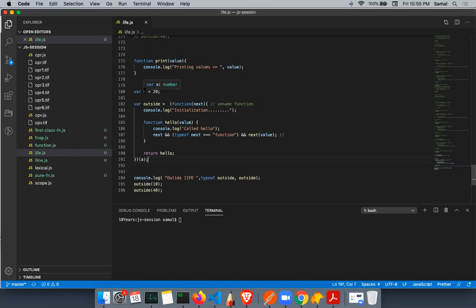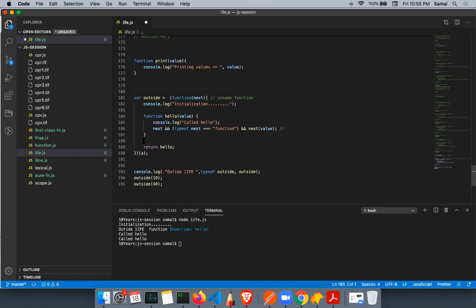If I don't do this and instead write the value directly, what do I call this? Inline. So this is the inline parameter, meaning while calling it, I'm directly passing a value. This is also called an inline parameter.